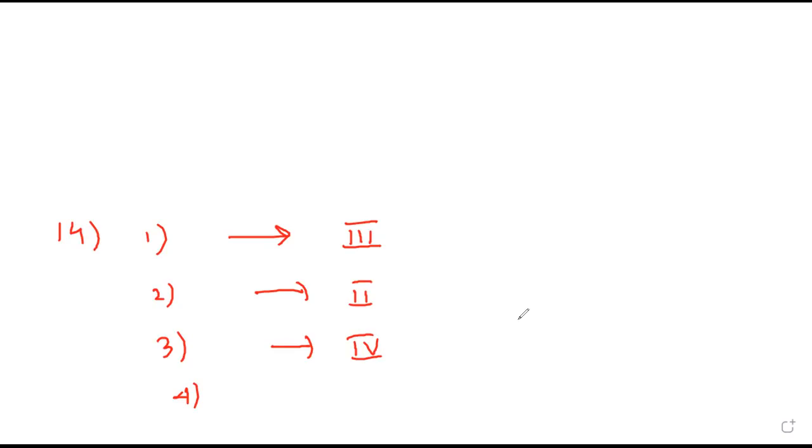Interatomic distance is angstrom, 10 raised to minus 10. So the second one is not micron. Micron will be 10 raised to minus 6. Infrared is in micron. That is one. So the correct option is B.